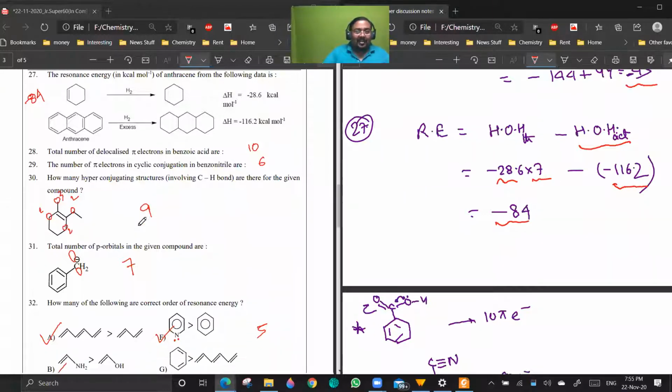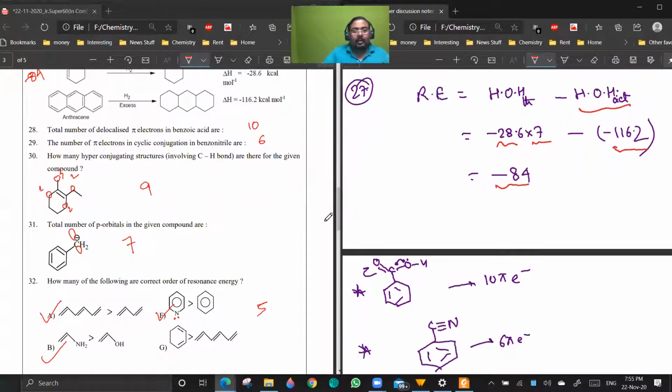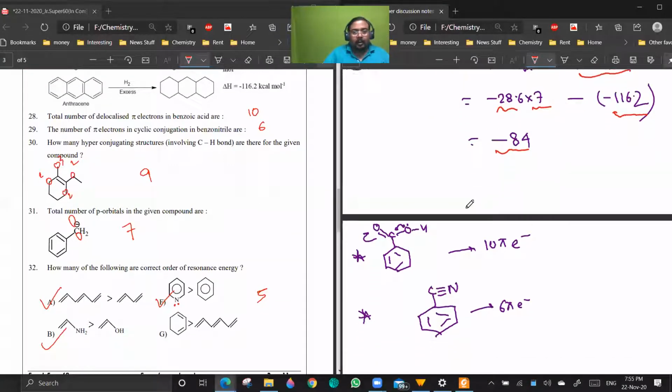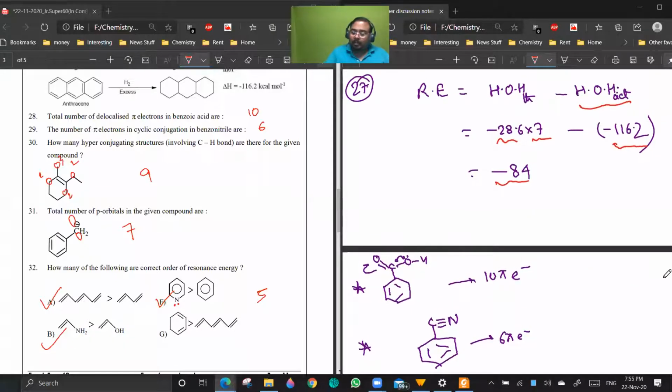Okay, so after that, 28, 29, 30. In 28, they are asking the number of delocalized electrons in benzene. So these 3 pi bonds are cyclically delocalized. This is linear delocalization, up, down. And this lone pair is also getting delocalized. So in total it will be 5 pairs or 10 electrons. Since the lone pair is getting delocalized, it will be counted under pi electrons.